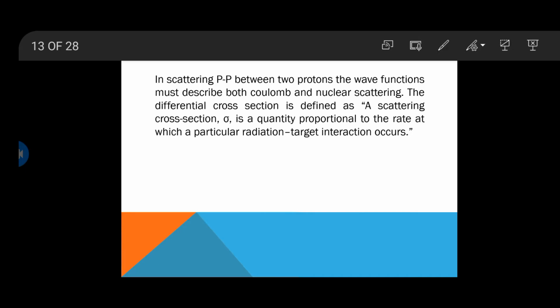The differential cross-section, which we will discuss in the next slide, is defined from the scattering cross-section. Sigma is a quantity proportional to the rate at which a particular radiation-target interaction occurs. That is to say, it is the quantity at which our interaction or scattering occurs. Now we will discuss the differential cross-section.